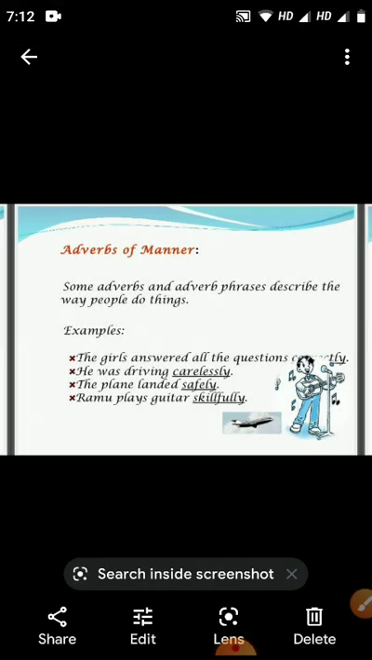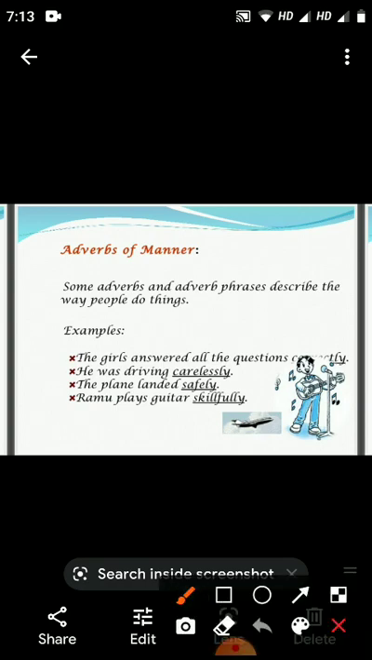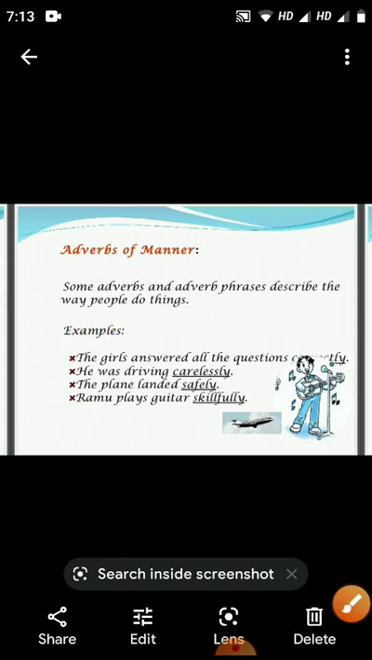Here is the second one, adverbs of manner. Some adverbs and adverb phrases describe the way people do things. They show the manner. Here are some examples. The girl answered all the questions correctly. He was driving carelessly. The plane landed safely. Ramu plays guitar skillfully. These underlined words, correctly, carelessly, safely, skillfully, are adverbs of manner.